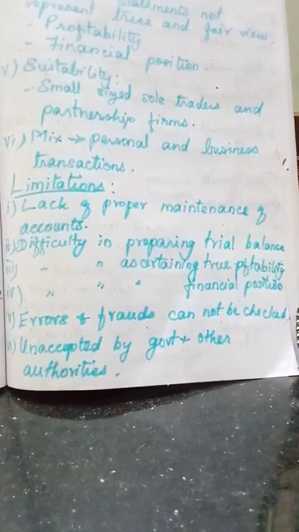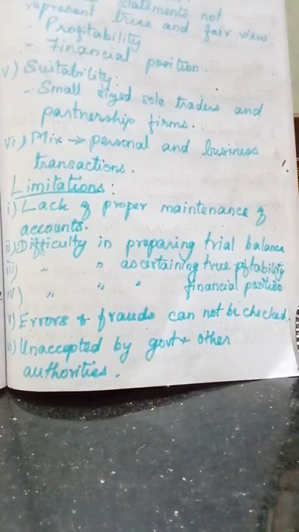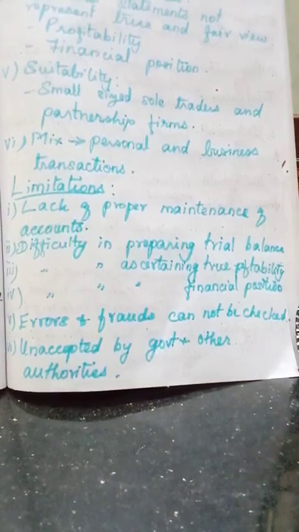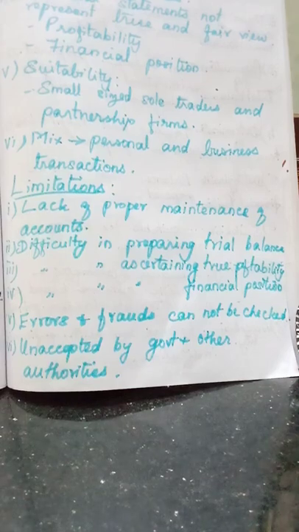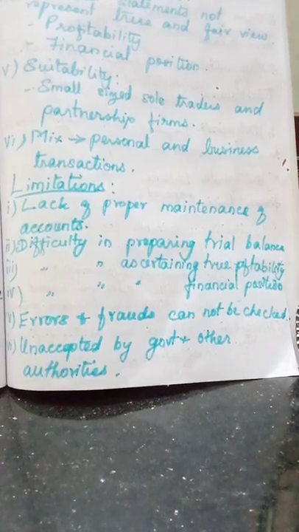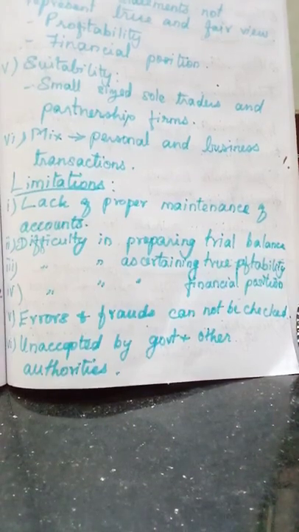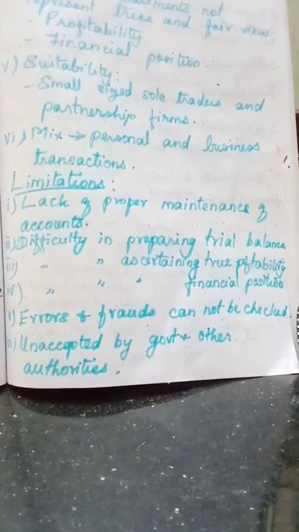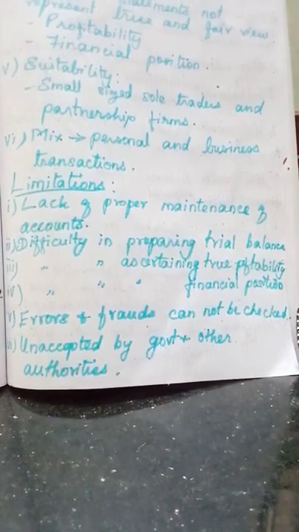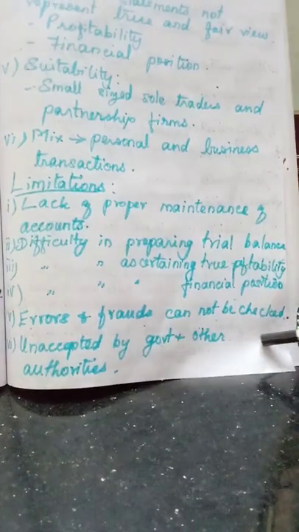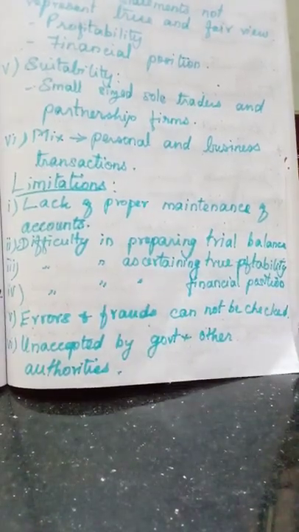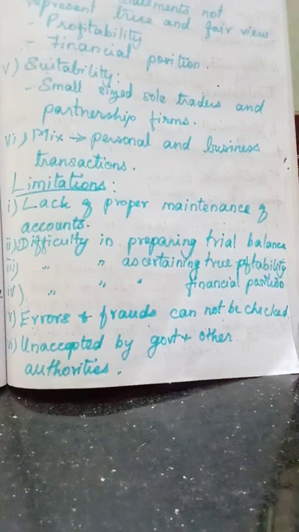Difficulty in ascertaining the financial position. As I explained already in the features itself, since the assets and liabilities that we derive from this single entry system are not correct, not accurate, the financial position of the business concern also may not be correct. So it is very difficult in ascertaining the financial position of the concern. Understood? Then the next point is errors and frauds cannot be detected